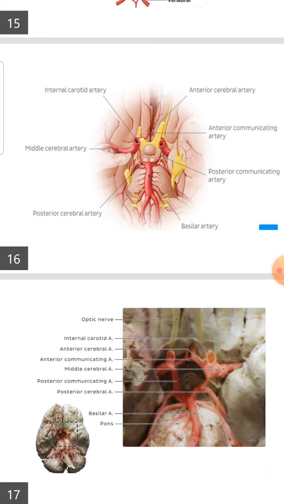These are joined through the posterior communicating arteries to the internal carotid arteries. The internal carotid arteries give off the middle cerebral arteries supplying the lateral sides of the brain and the anterior cerebral arteries supplying the front portion of the brain, and these two anterior cerebral arteries are joined by a single anterior communicating artery. Also, the optic nerve is shown in this image in yellow.